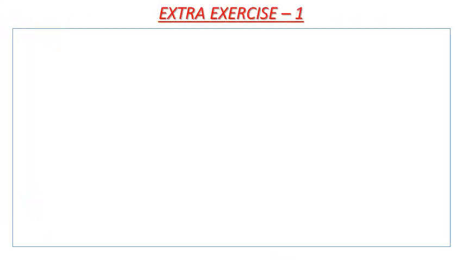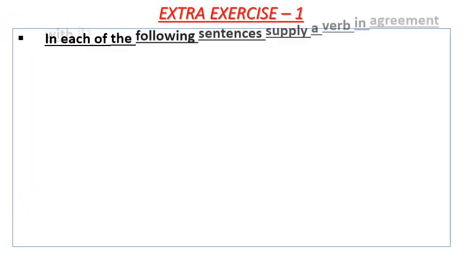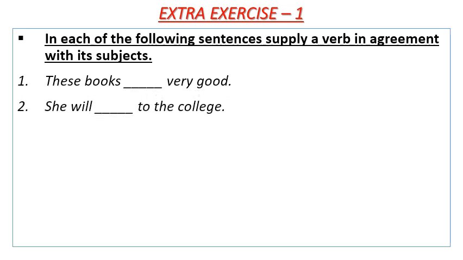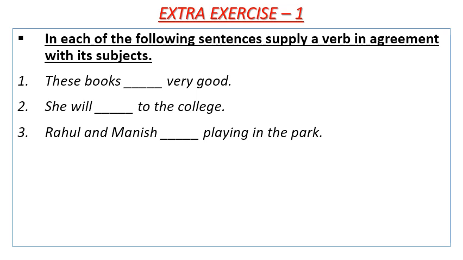Extra exercise number 1. In each of the following sentences, supply a verb in agreement with its subject. Number 1. These books dash very good. Number 2. She will dash to the college. Number 3. Rahul and Manish dash playing in the park. Number 4.